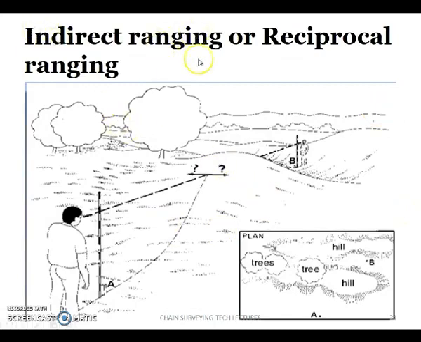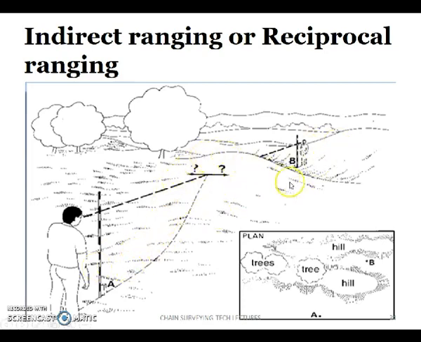Next, indirect ranging or reciprocal ranging. Suppose the land is not flat. As we have already discussed, chain survey is not usually adopted for an area where high undulations, or ups and downs, are there.